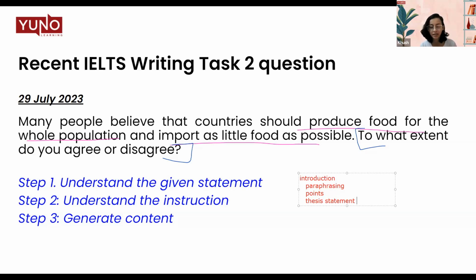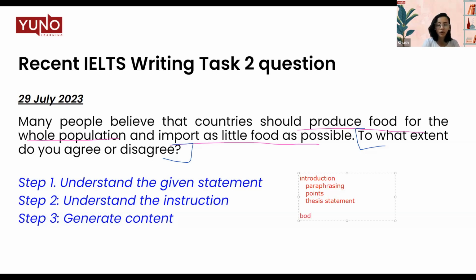When I say clearly answering this question, that means your stance should be 100% clear to the examiner. After reading the introduction, the examiner should not have any doubt in their head that, oh, is the student agreeing with the statement, or are they disagreeing, or are they going partial. So every aspect of your opinion should be very, very clear to the examiner within your thesis statement.